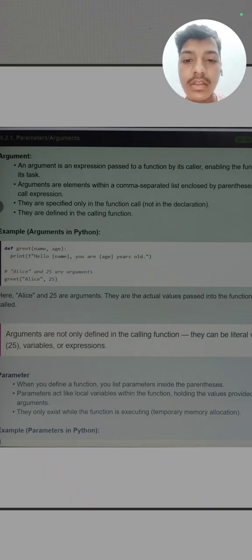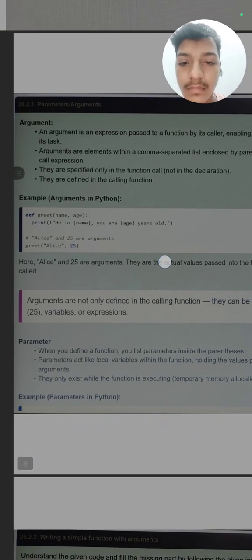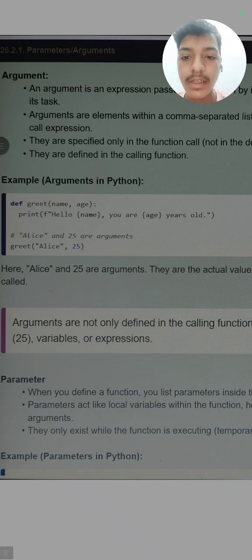When we call the function, the arguments are specified only there. We cannot specify the argument in the declaration part. They are defined in the calling function. So here is an example: def greet(name, age).